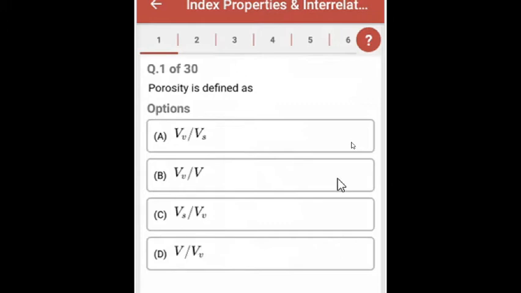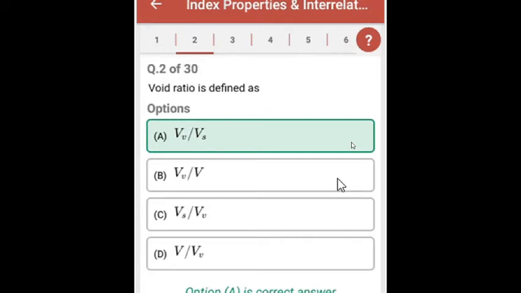Porosity is defined as, the answer is Vv upon V. Vv means volume of voids upon total volume of soil sample. Next question. Void ratio is defined as, and the answer is Vv upon Vs, volume of voids upon volume of solids.